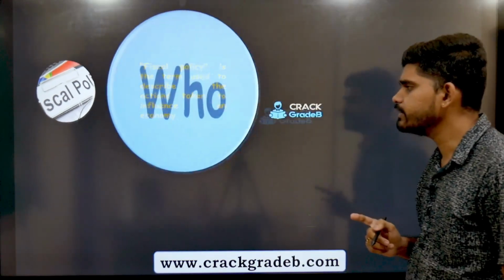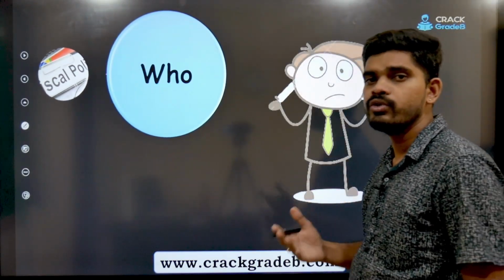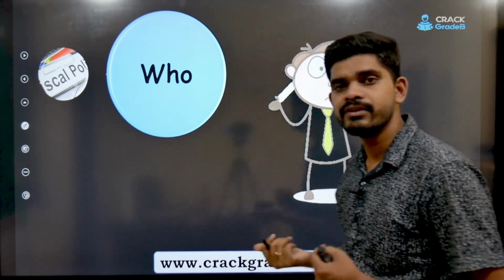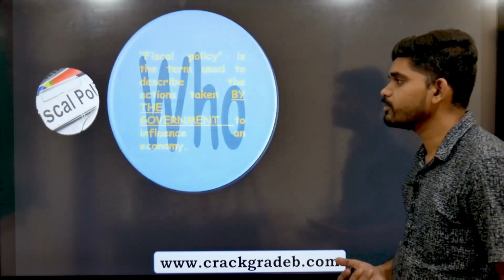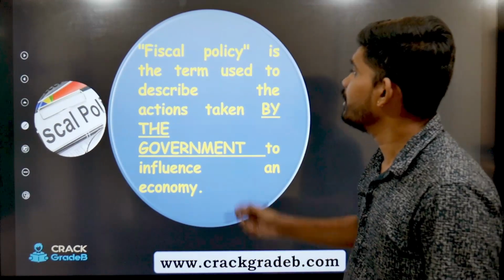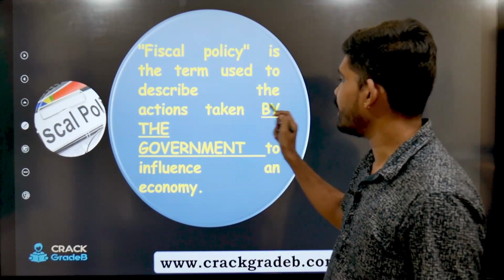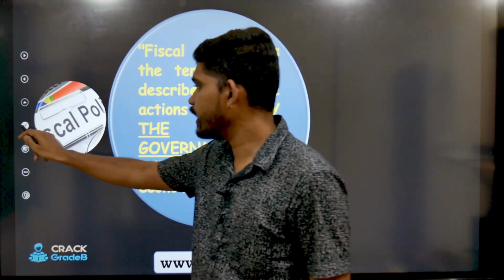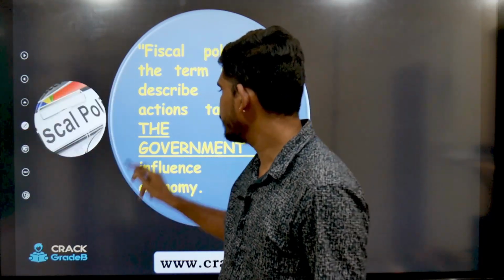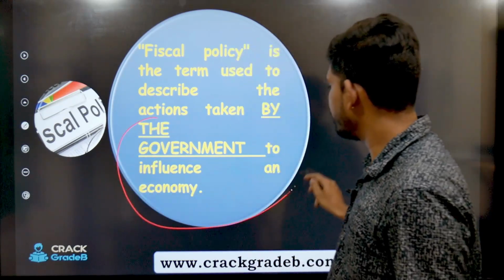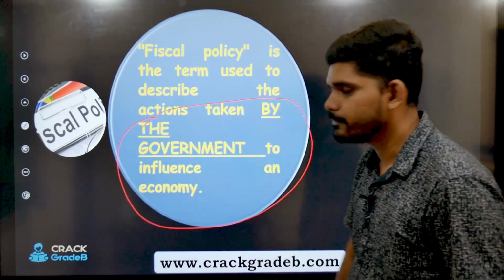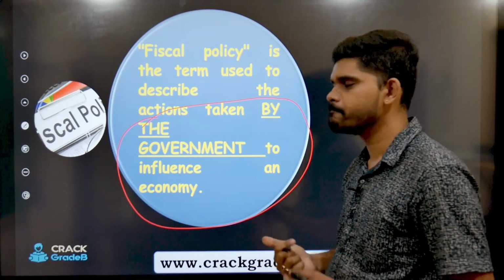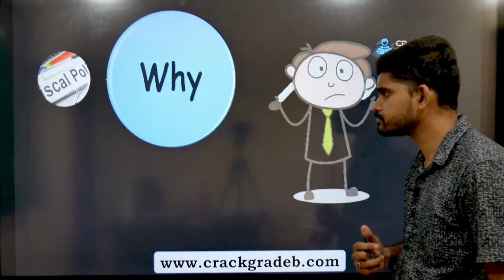Next, let's see who this fiscal policy is related to, or who in India implements or manages the fiscal policy, right? So let's modify that definition. Fiscal policy is the term used to describe the action by the government to influence the economy. So who is it? It's the government to influence the economy. So I hope you got the answer. Who? It's the government, right?